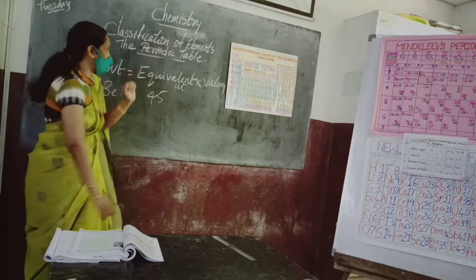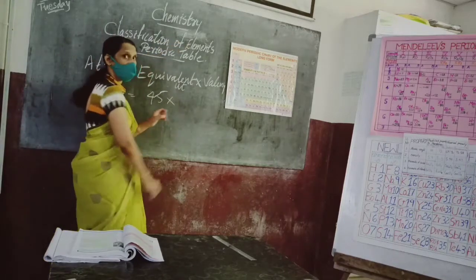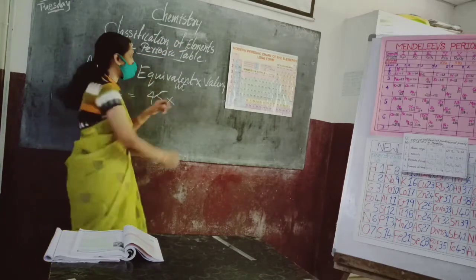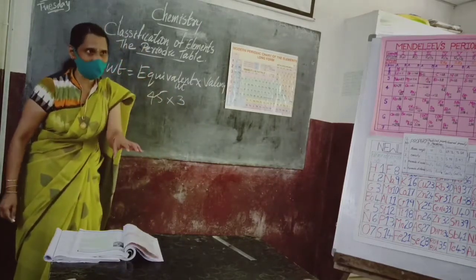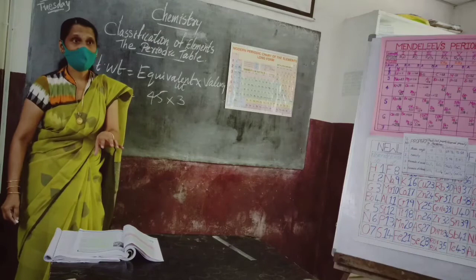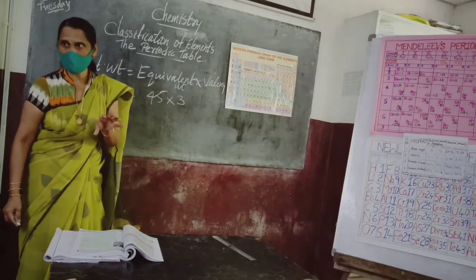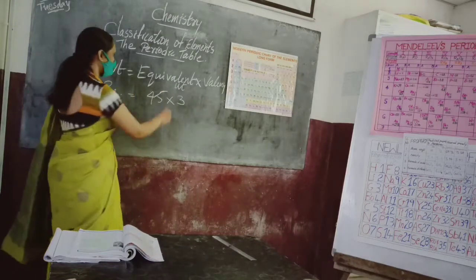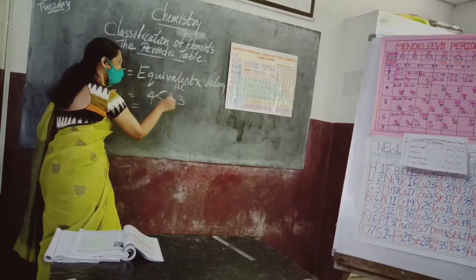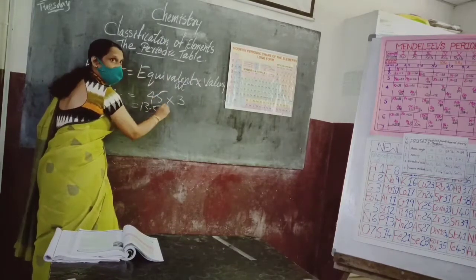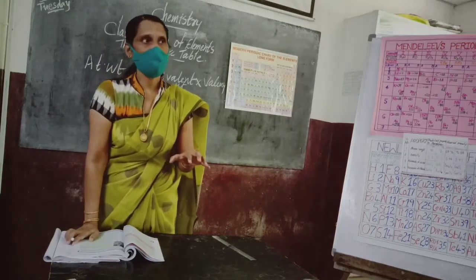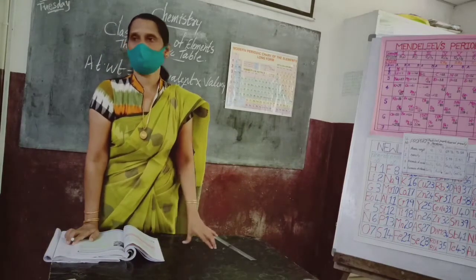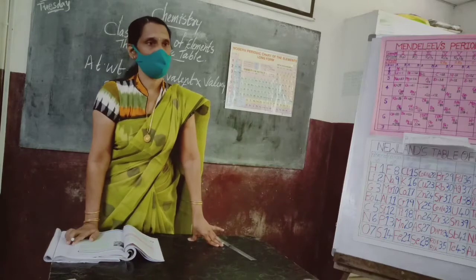But by that time, the valency of beryllium was supposed to be 3. But today we know that it is not 3. What is the valency of beryllium? 2. It is 2 only. So that time it was 3, and 4.5 into 3 comes to 13.5. So what did he do? He corrected the valence.